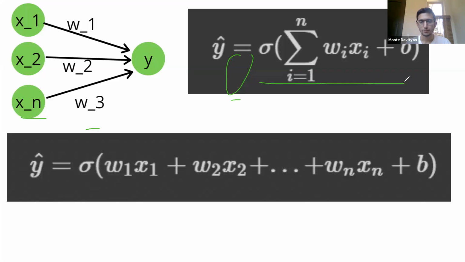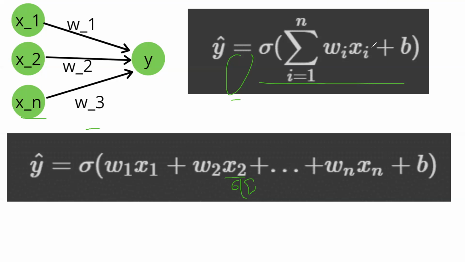But instead, if you have more layers, this X, instead of being your input data, becomes another function. So this becomes your sigmoid function, essentially. And so it's a composite function. And as you have more layers, the more composite functions you have. Does that make sense? Yeah. All right.